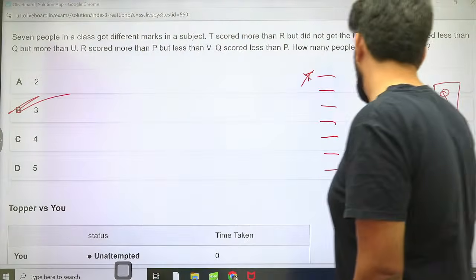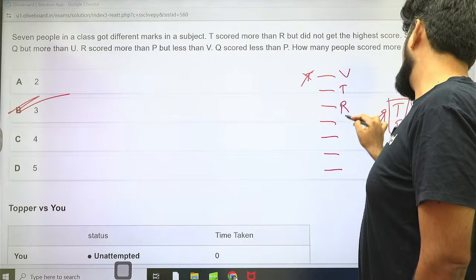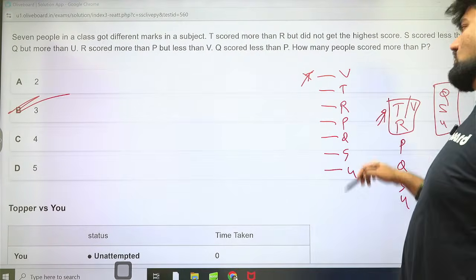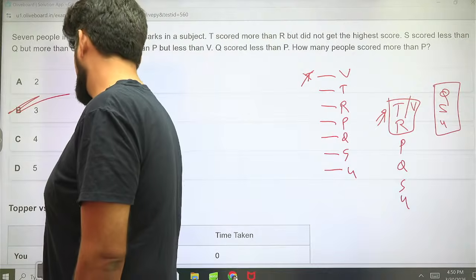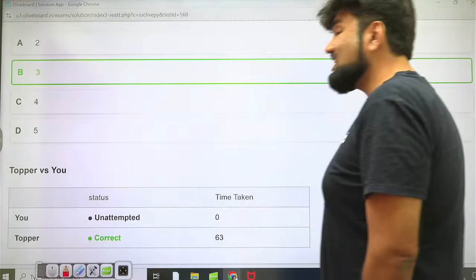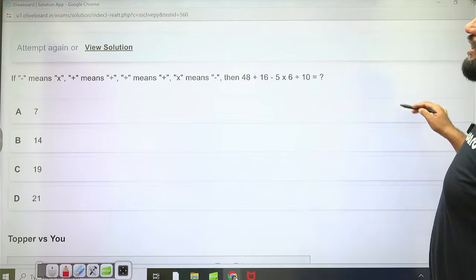Technically, we can though if we want to. Because if T is not the highest, then it has to be V, T, R, P, Q, S, U. This is the only possible arrangement. But why do you want to go there? You already have your answer. Okay. 63 seconds is too much, guys. This is too much. Could have easily found it out in 40 seconds.